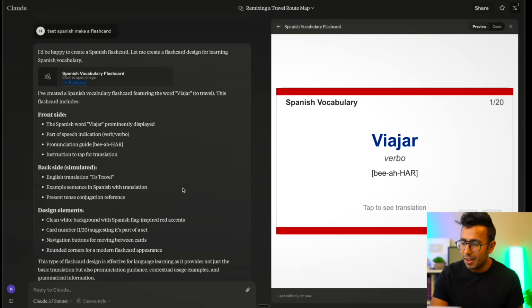For example, now, okay, with just one line, the website is ready. I can click on this website. It'll tell me the meaning: Vihar is to travel. And then I can go to 20 words and practice 20 words with flashcards every day. Mind-blowing, and you should use this as much as you can.